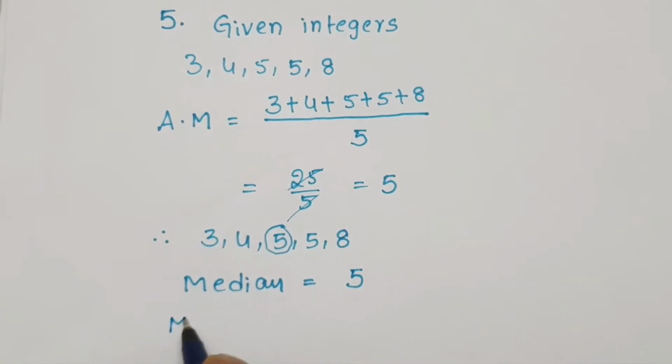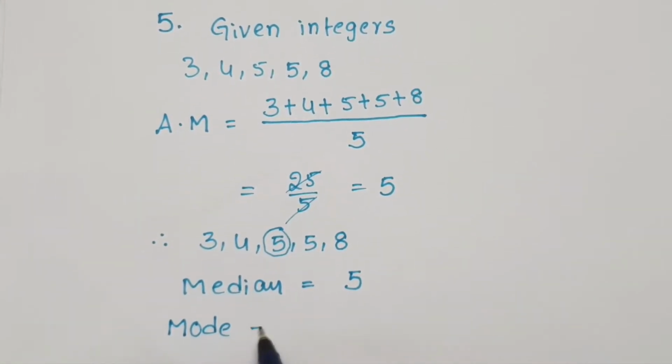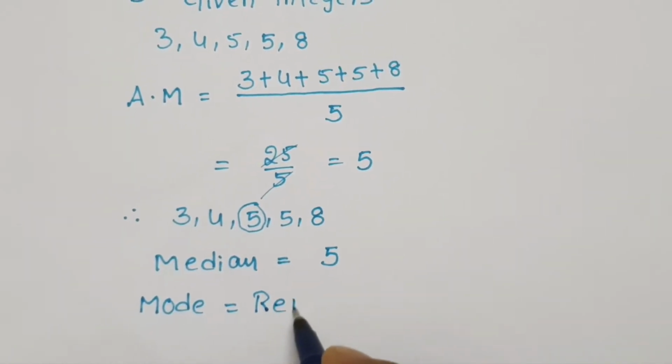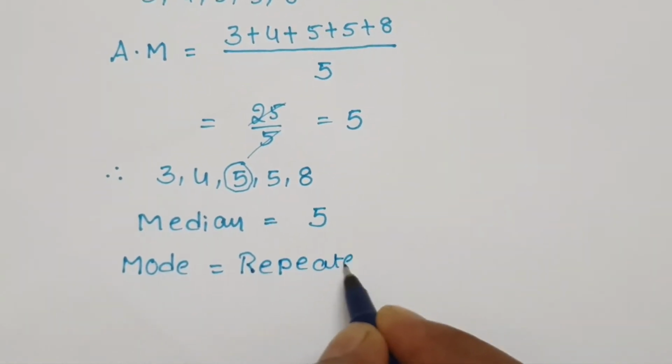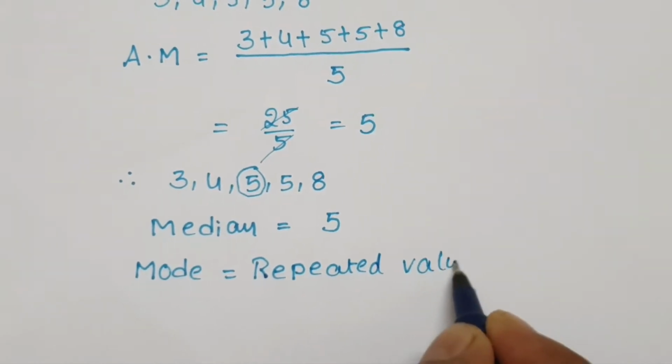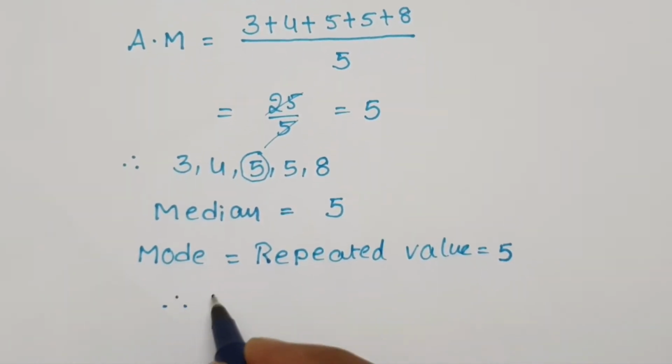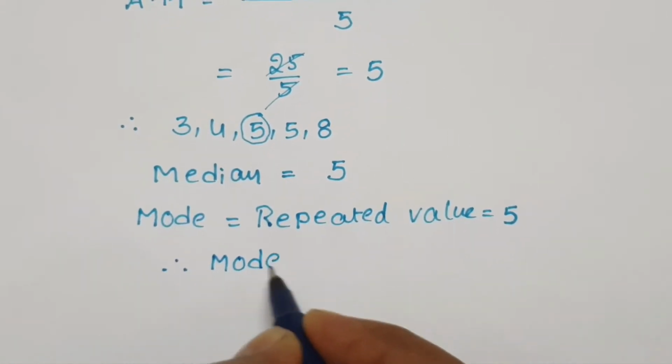And next, mode. Mode is the repeated value. That is called mode. Here the repeated value is 5. That is mode. Therefore mode equals 5.